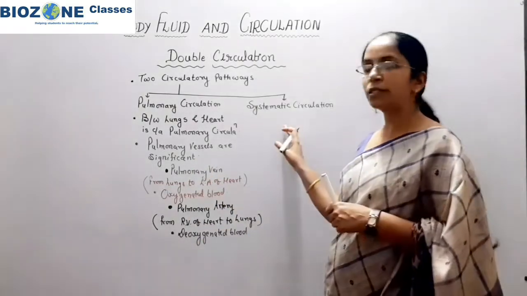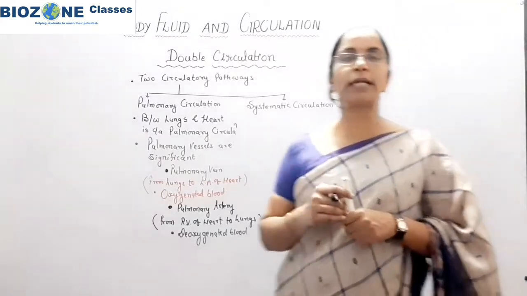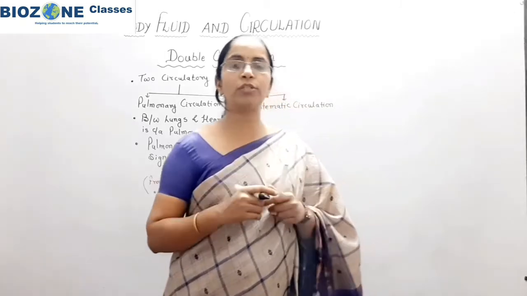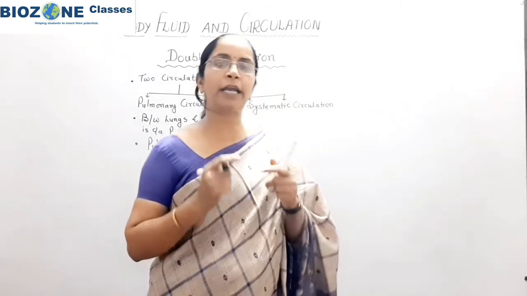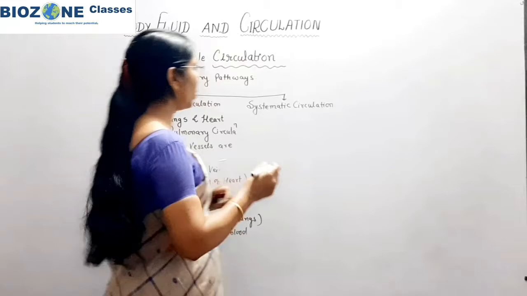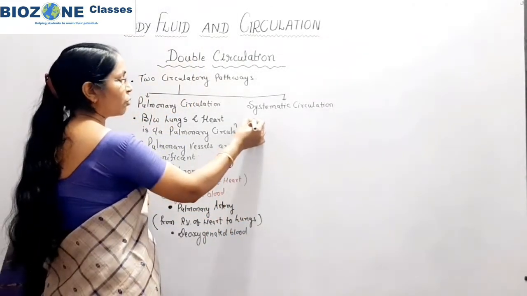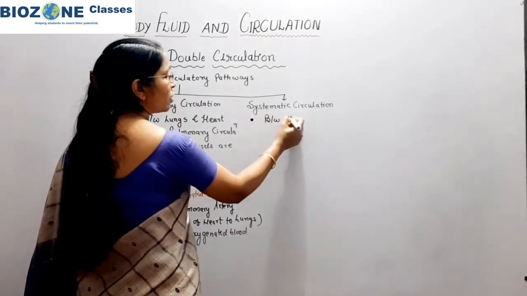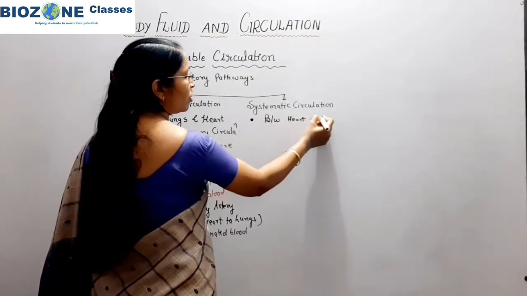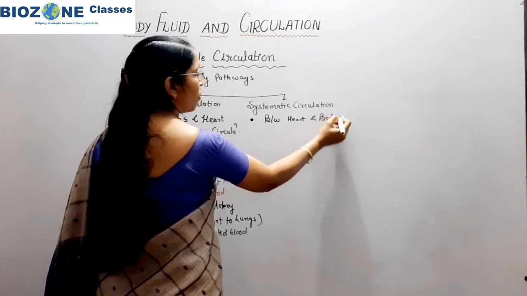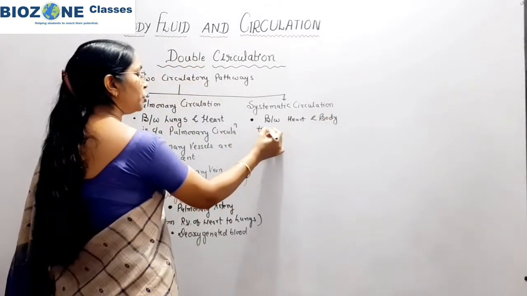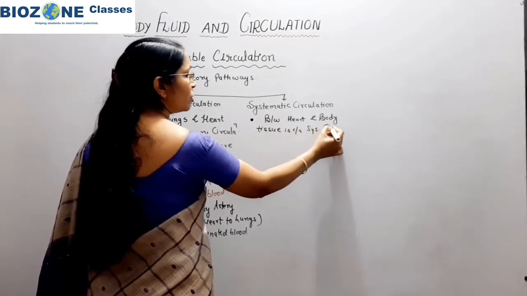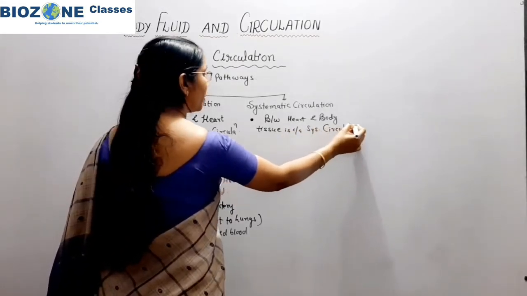When we come to systemic circulation, it means that with the help of arteries and veins, circulation takes place between the heart and body tissue. That circulation is called systemic circulation. So the type of circulation which occurs between the heart and body parts or body tissue is called systemic circulation. One thing you remember.